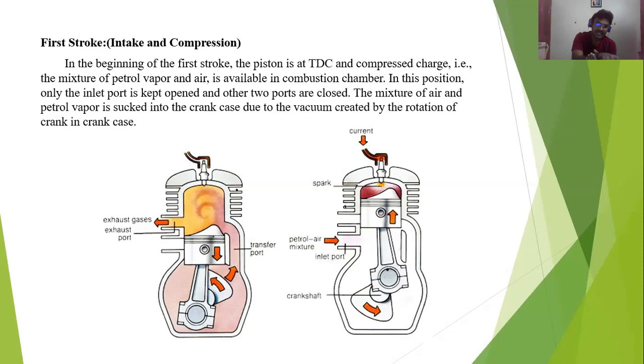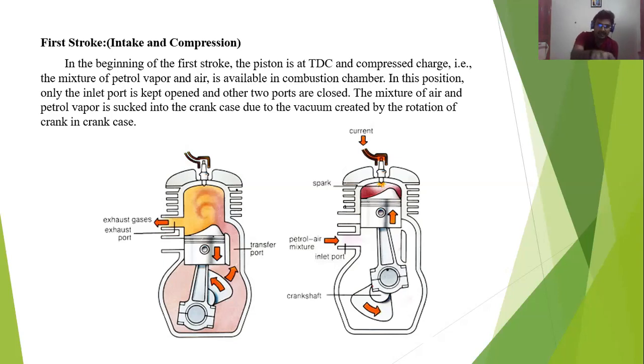First the air comes from the inlet valve to the crankcase, and when the piston moves down, it moves to the top of the cylinder through the transfer port, and when the piston comes up again, the air fuel mixture at the top of the cylinder gets compressed. When the piston is at top dead center and the air is at high pressure, the spark will be produced.